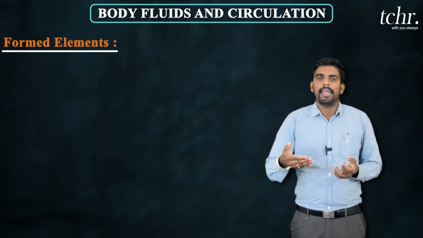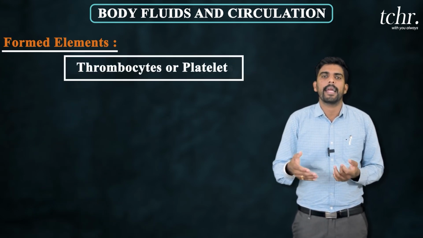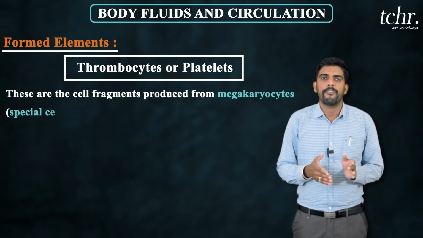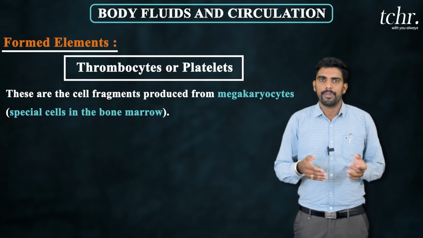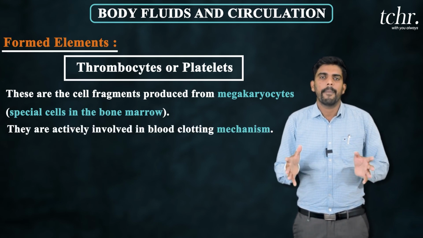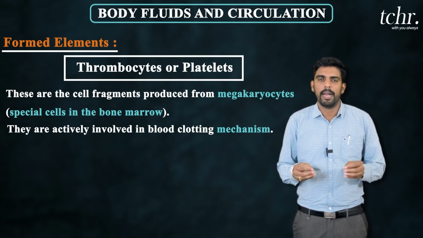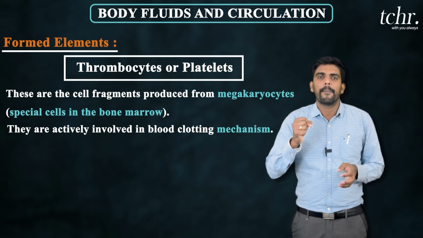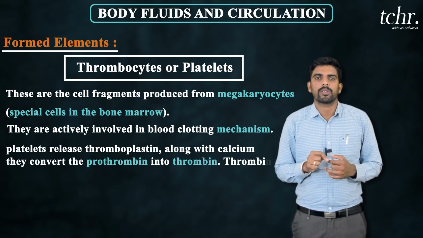Okay, then the third type of blood cells or blood element is the platelets. These are cell fragments formed from the megakaryocytes of bone marrow. They are actively involved in the blood clotting mechanism. Okay, if our blood vessels get damaged or injured, at that injured site the platelets get activated. They release thromboplastin.